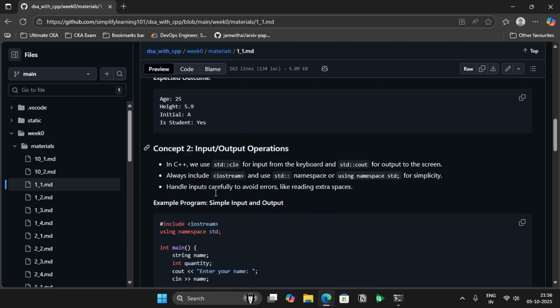Now next is input output operations. In C++, you obviously know that we have cin and cout, two objects available as part of the std library, which is available as part of iostream.